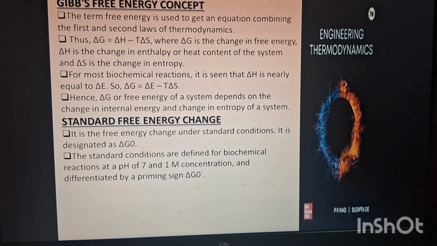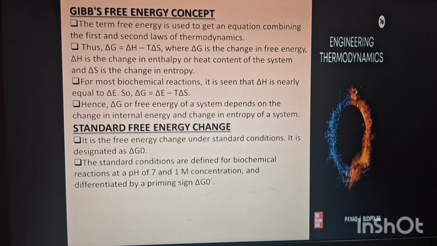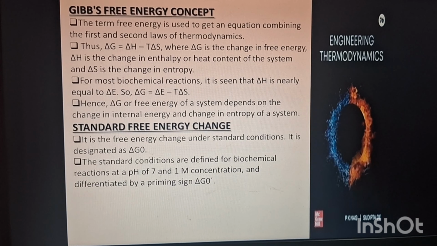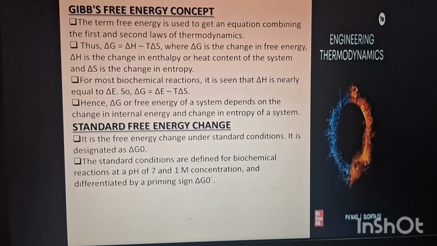Gibbs free energy. What is the Gibbs free energy? The term free energy is used to get an equation combining the first and second law of thermodynamics. Delta G is denoted for the Gibbs free energy. So, delta G equals delta H minus T delta S, where delta G is the change in the free energy, delta H is the change in the enthalpy or heat content of the system, and delta S is the change in the entropy.